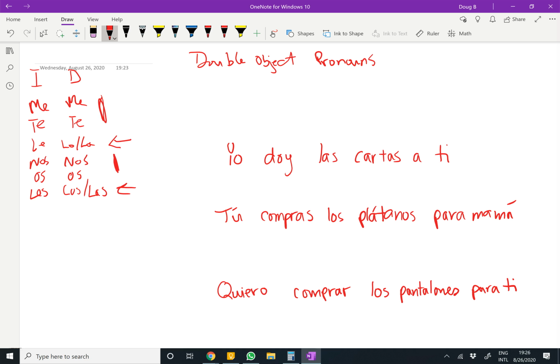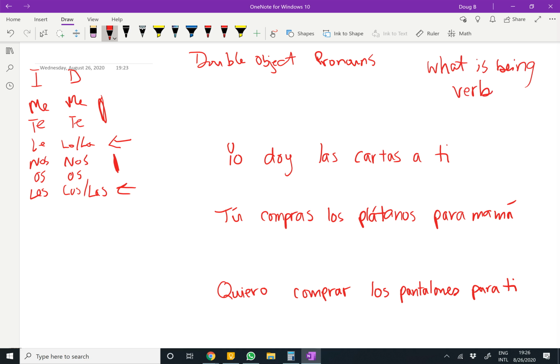So I got a few example sentences here, and we're gonna dig into this. Yo doy las cartas a ti. So what we're gonna do, we're gonna ask ourselves two questions when we're looking at direct objects. What is being verbed? That's our first question. To, for whom? So I'm going to switch out my colors here just to make this a little clearer.